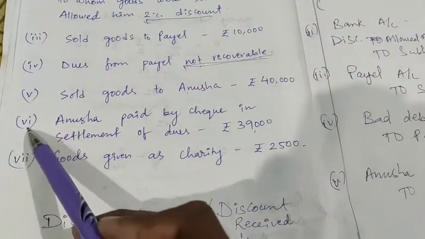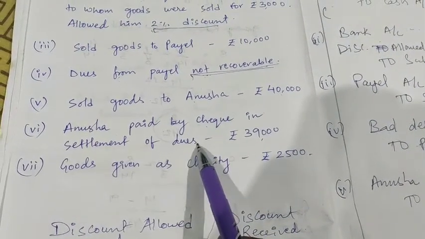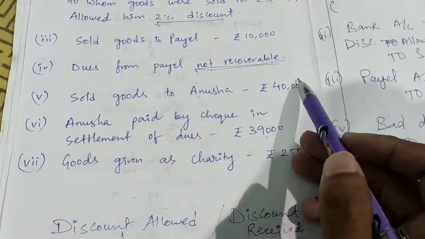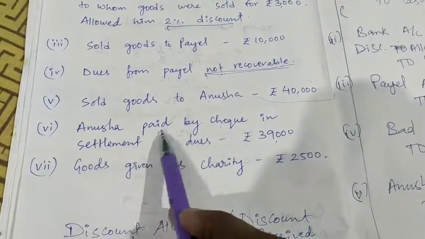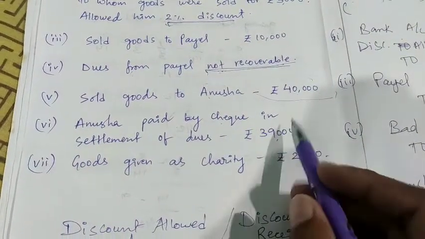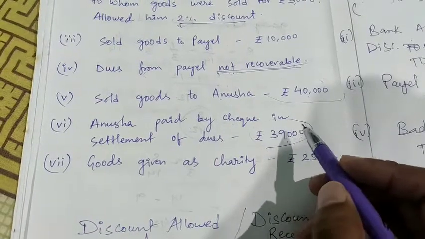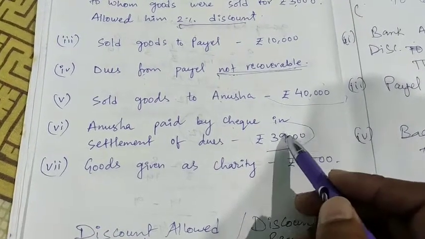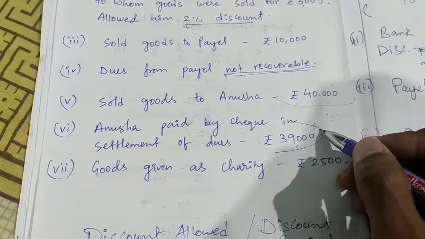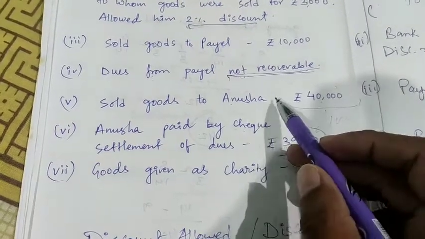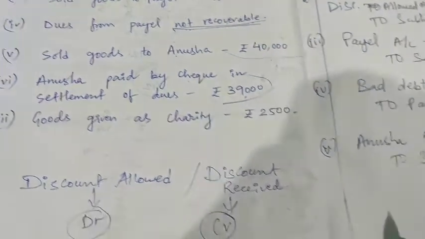Number 6. Anusha paid check in settlement of dues. We sold goods to Anusha for 40,000, but Anusha paid by check not 40,000 but 39,000 in settlement. So what will be the difference amount? That is 1,000. That difference is discount allowed.